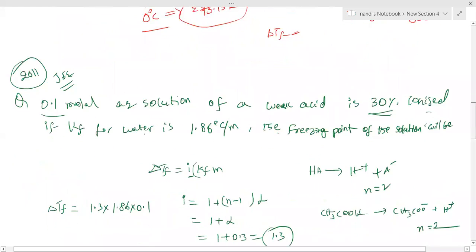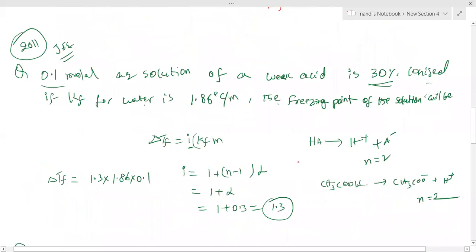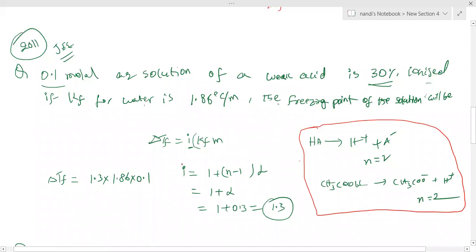Monobasic means weak acids like this. So N value is 2. Like this is the way you have to think. So first thing you have to calculate I value. Try first how to get I value, you know that one, no? I equal to 1 plus N minus 1 alpha. Substitute. Try that question.